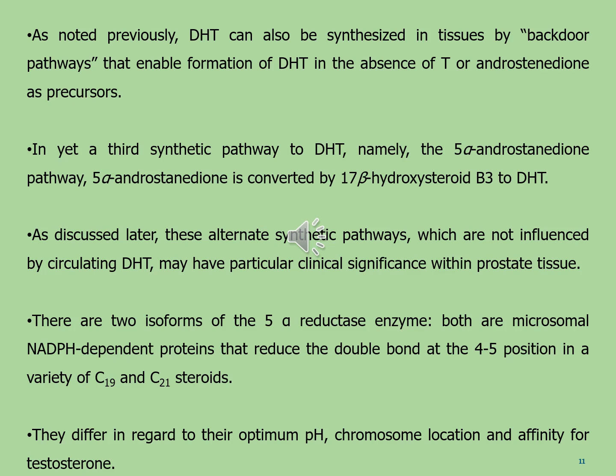or androstenedione as precursor. In yet a third synthetic pathway to dihydrotestosterone, namely the 5-alpha androstanedione pathway, 5-alpha androstanedione is converted by 17-beta hydroxysteroid dehydrogenase type 3 to DHT. As discussed later, these alternate synthetic pathways, which are not influenced by circulating dihydrotestosterone, may have particular clinical significance within prostate tissues. There are two isoforms of the 5-alpha reductase enzyme.